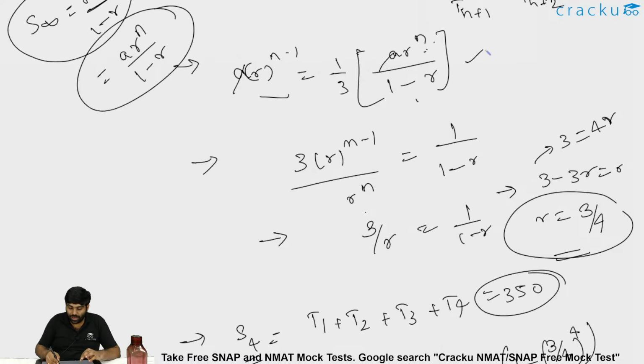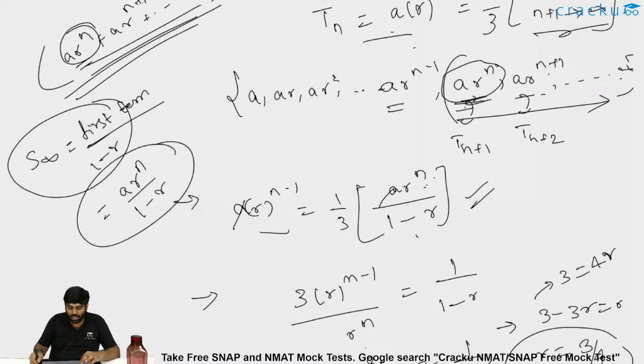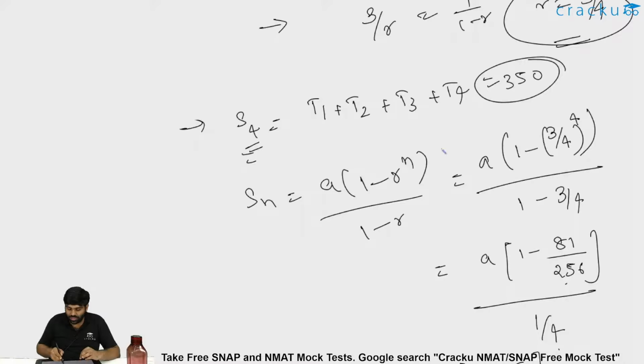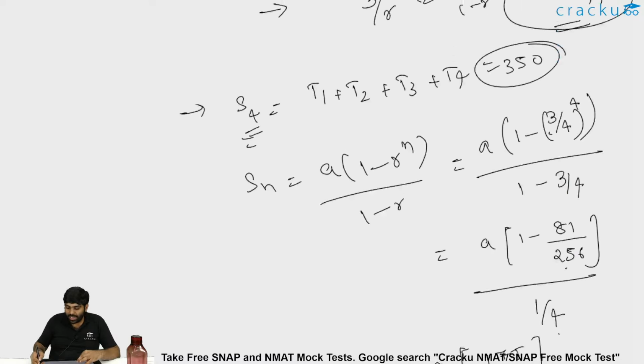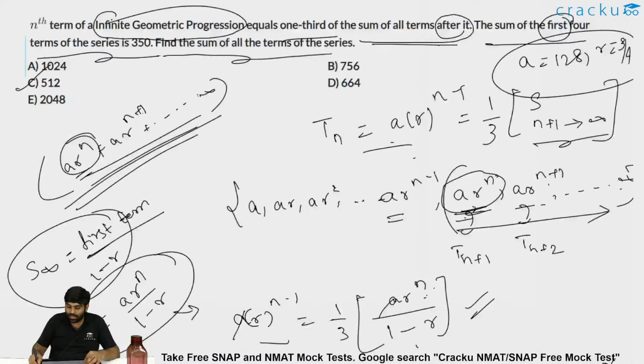If you are able to find this, then immediately you will get r equal to 3 by 4. After getting r, the sum of the first 4 terms is 350, which is simply the application of the formula. You just substitute the r value you got and do the calculation. You get a as 128. After getting a and r, what else is there? They simply ask for the sum of all terms. So a by 1 minus r, 128 by 1 minus 3 by 4, you get 512. You get it faster, provided you interpret the statement well and understand the concepts well. Definitely you should not leave this kind of question.